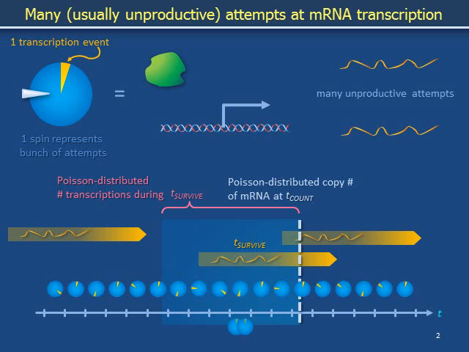Obviously, the one well-defined copy number of messenger RNA molecules at the one well-defined time T-count in this one cartoon has only one value, and in this case it's 2 copies of messenger RNA. On this slide it has no other value and thus does not fill out a Poisson distribution.